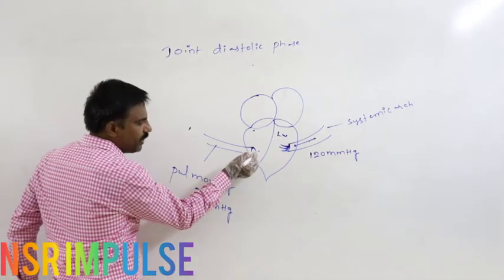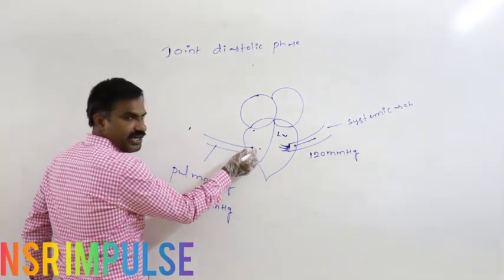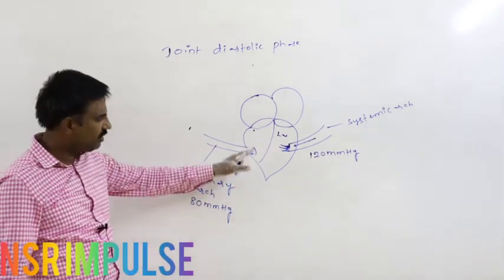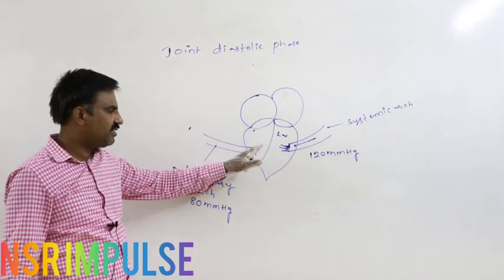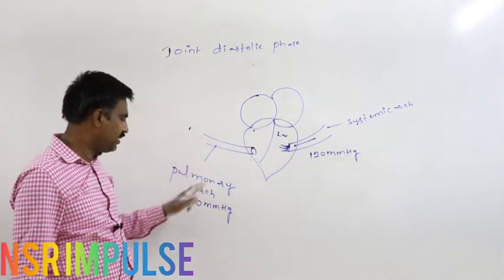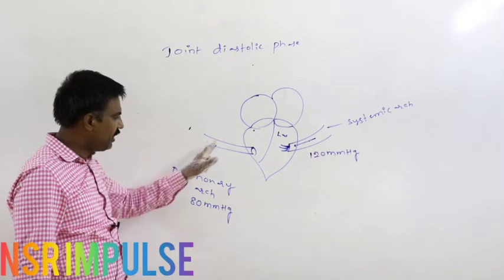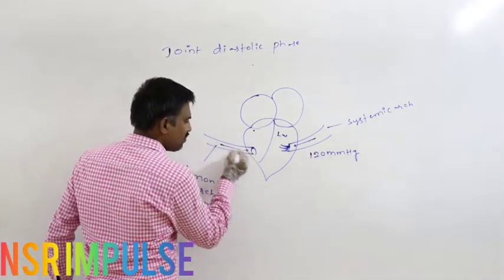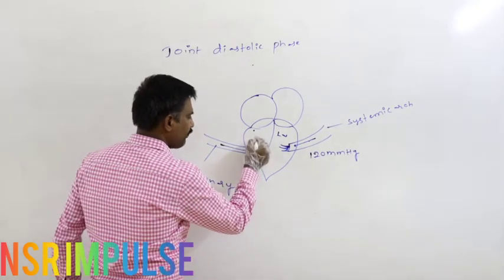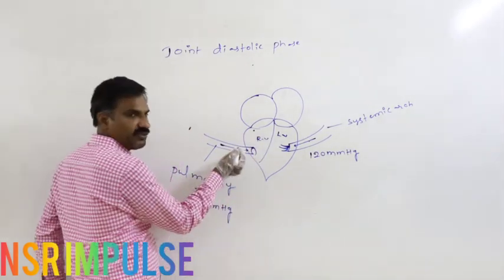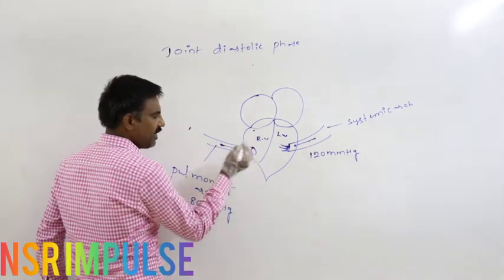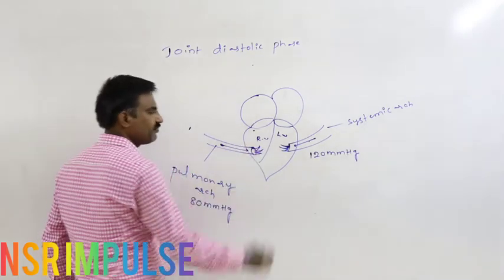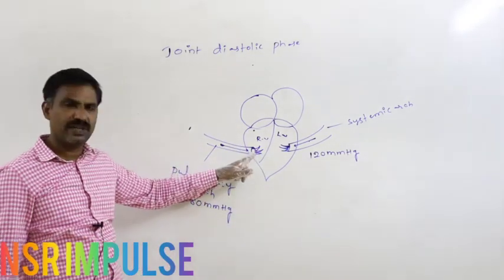Similarly, due to the relaxation of right ventricle, if pressure in the right ventricle decreases below 80 mmHg, blood tries to flow reversely from the pulmonary arch into the right ventricle. To prevent that reverse flow, the pulmonary valve present at the base of this opening gets closed.